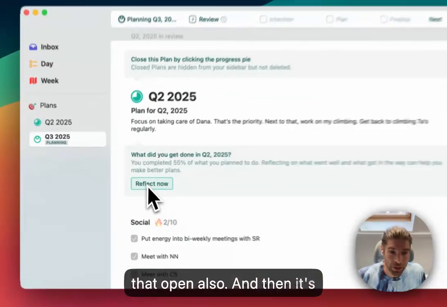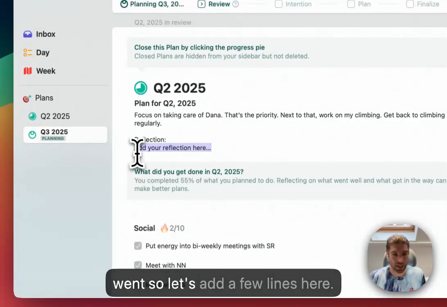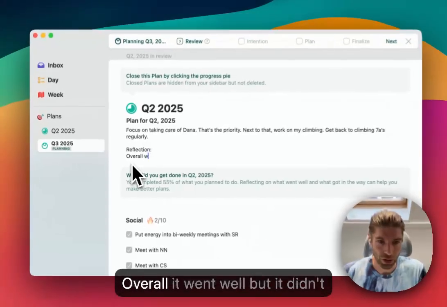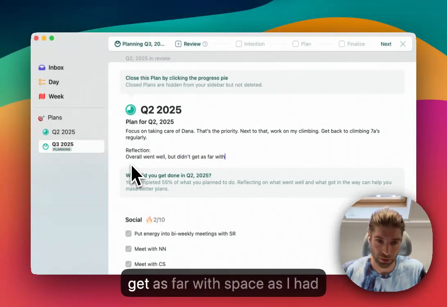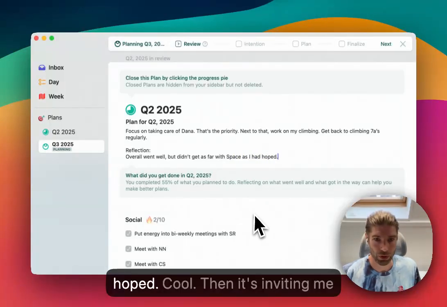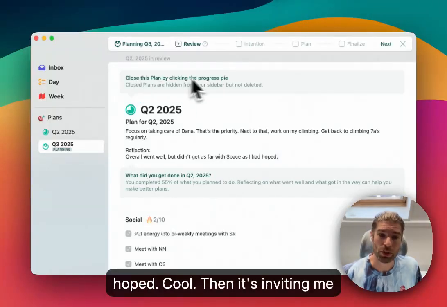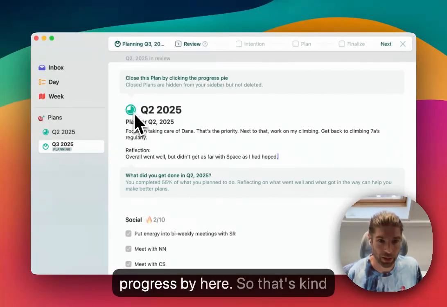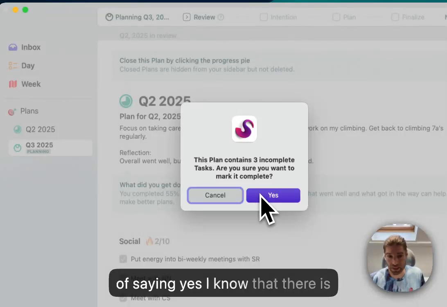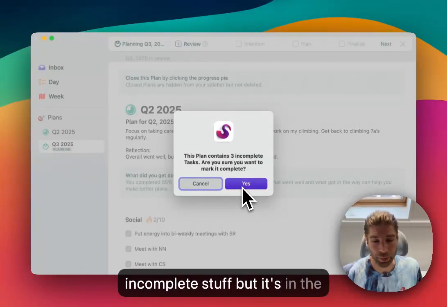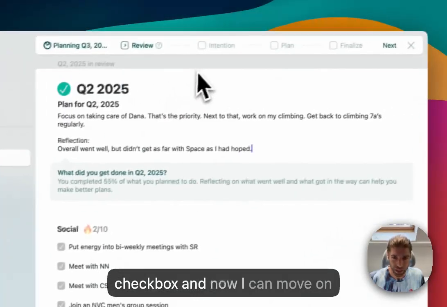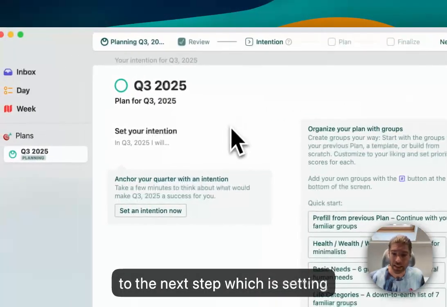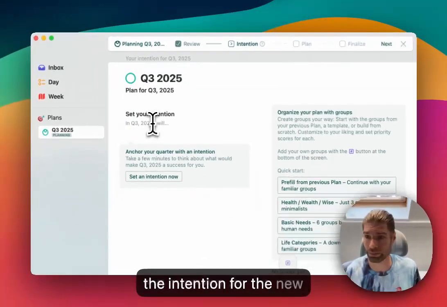And then it's inviting me to reflect on how this went. So let's add a few lines here. Overall, went well, but didn't get as far with Space as I had hoped. Cool. Then it's inviting me to close the plan by clicking this progress bar here. So that's kind of saying, yes, I know that there's incomplete stuff, but it's in the past and it's done and I'm moving on. So I'm doing that. It gives it a checkbox. And now I can move on to the next step, which is setting the intention for the new quarter.